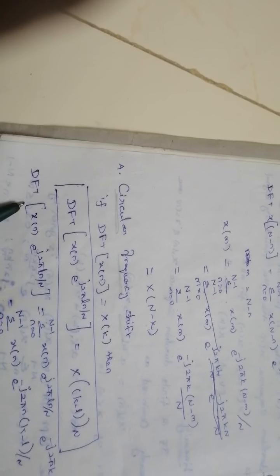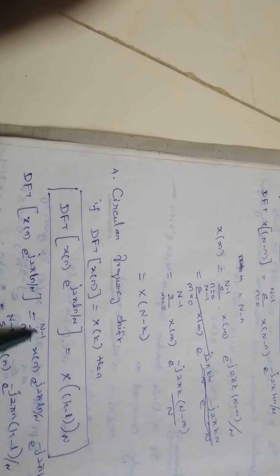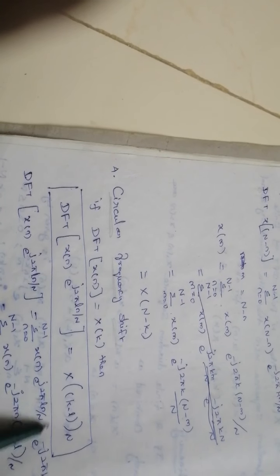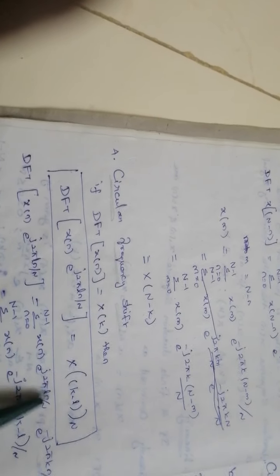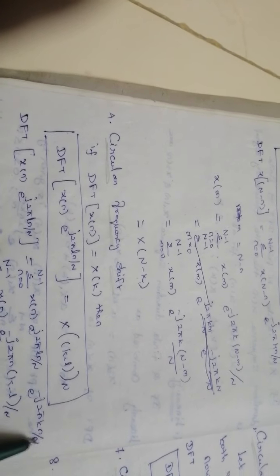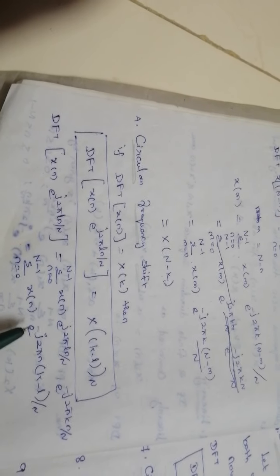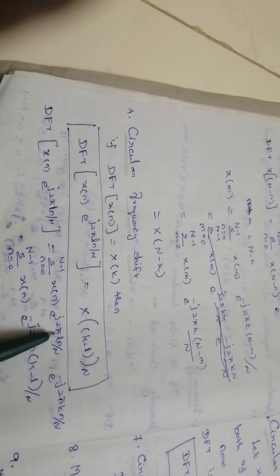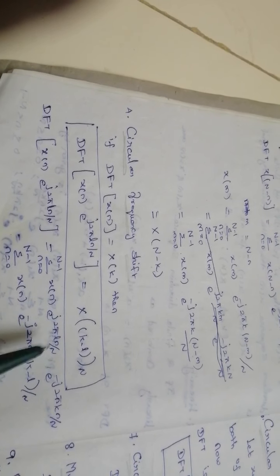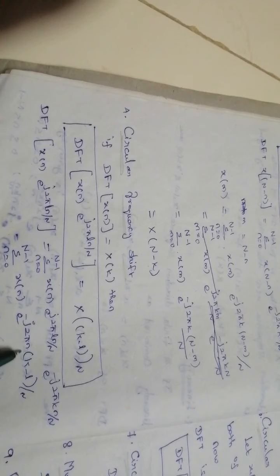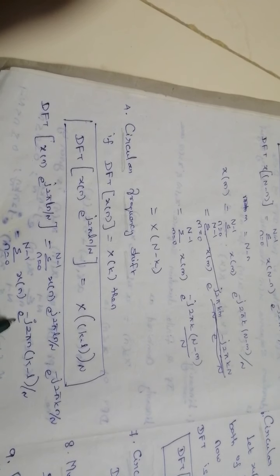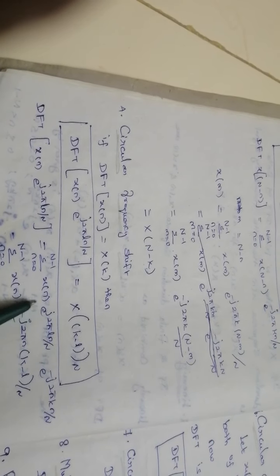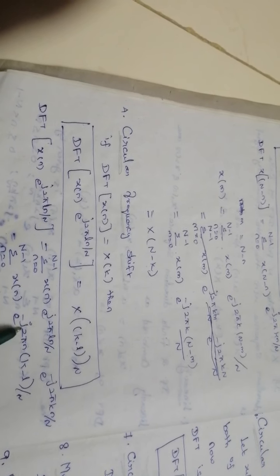Let's see the proof. So DFT of x of n is nothing but summation n equal to 0 to N minus 1 x of n into the formula e power minus j 2 pi k n by capital N. So here we can commonly take e power minus j 2 pi n, which is common, so the remaining term is k. Here the remaining term is L. So this is minus, this is plus, so we can write k minus L. So these two terms are combined into a single term, e power minus j 2 pi n into (k minus L) by N.